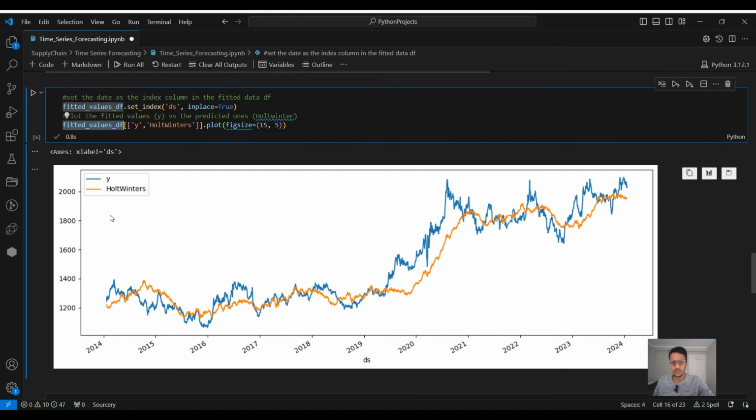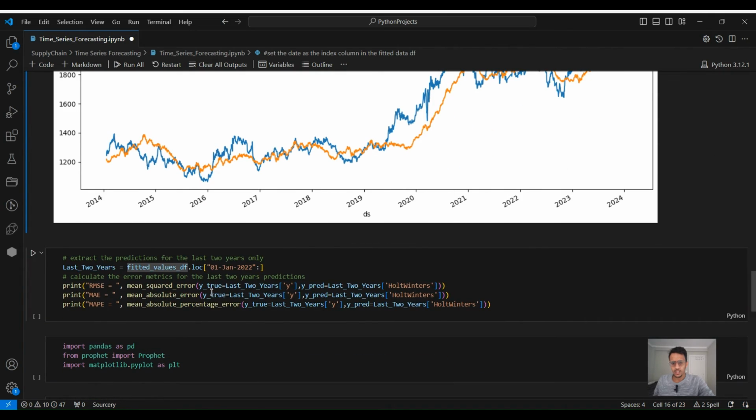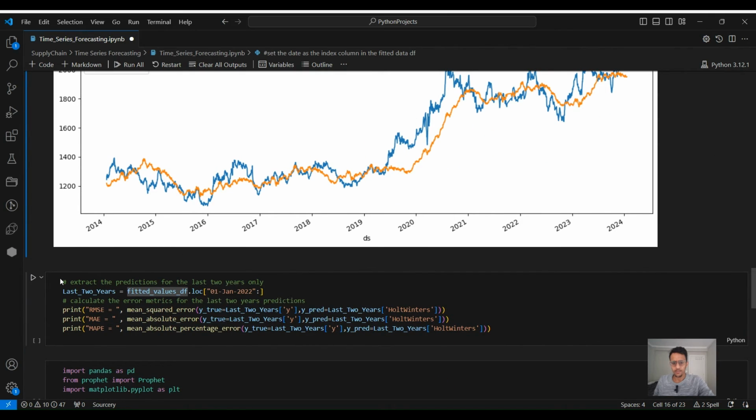So this is our gold price, which is Y, against the predictions by the HoltWinters algorithm, which, as we said, is a statistical method based on exponential smoothing. So this is the predictions. It looks quite good. And now let's see how to calculate the error metrics.